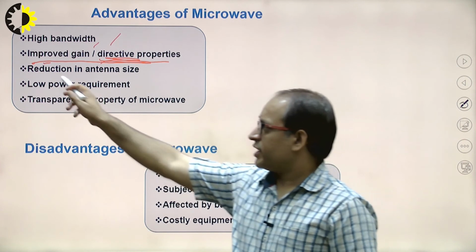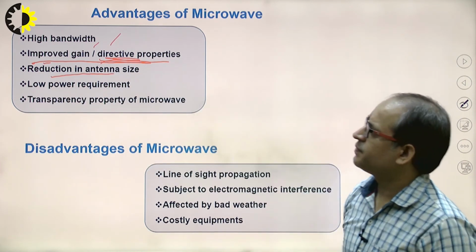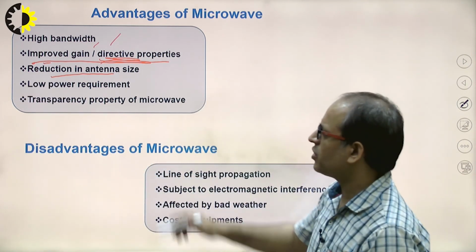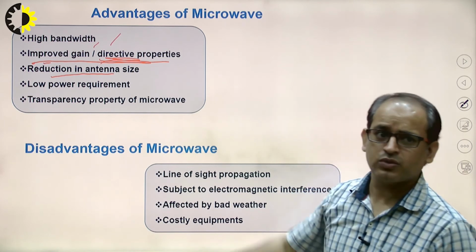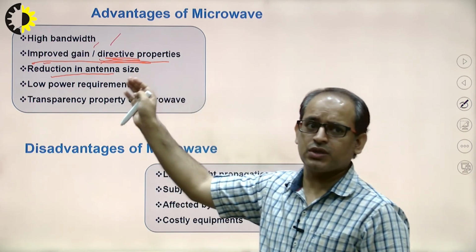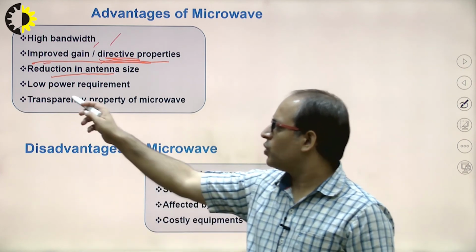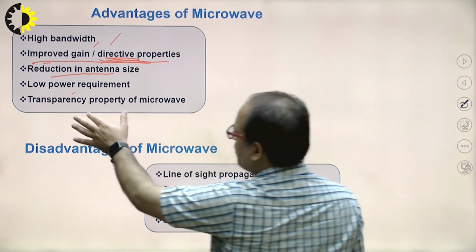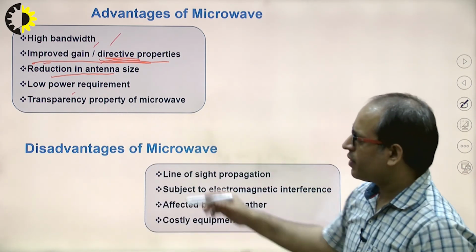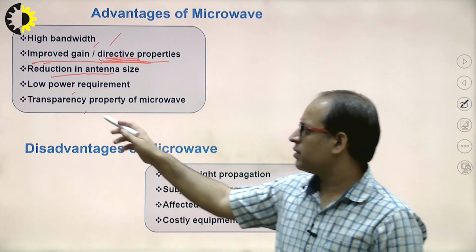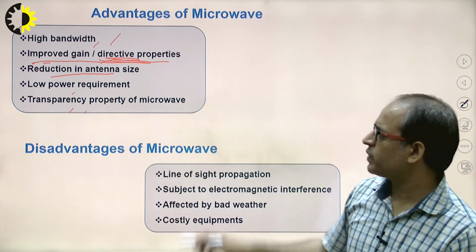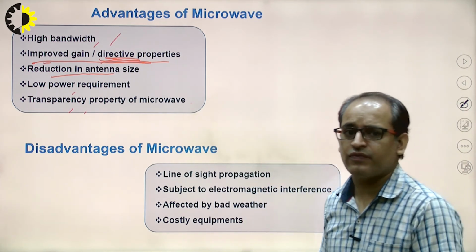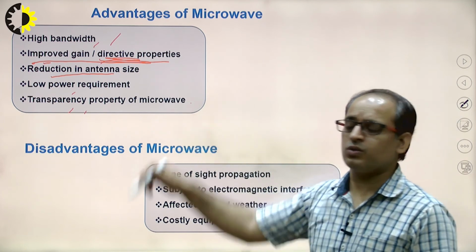Next one is the reduction in antenna size. As the wavelength reduces, the antenna size also reduces, because the antenna size is generally comparable to lambda by 4. Low power requirement: there will be a requirement of very little power. Transparency property of microwave means it can also penetrate walls and glass. That's why we are able to get communication through a cell phone inside the room.